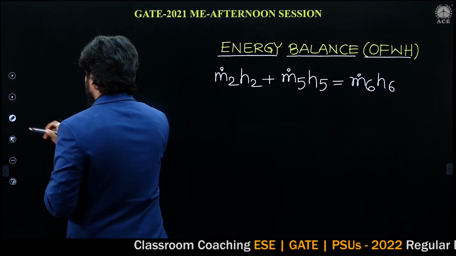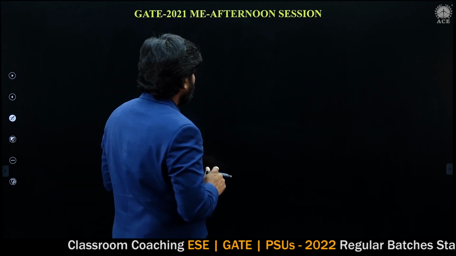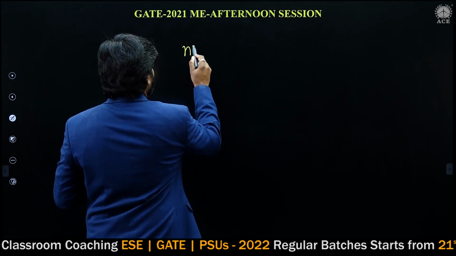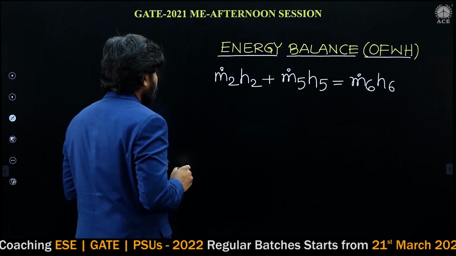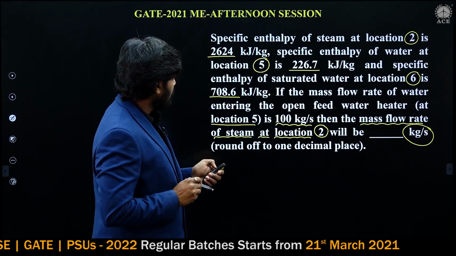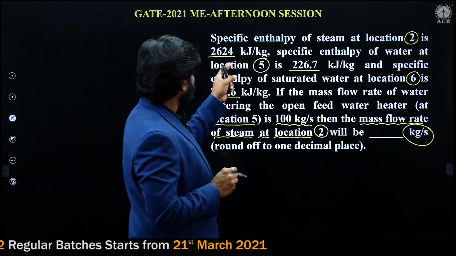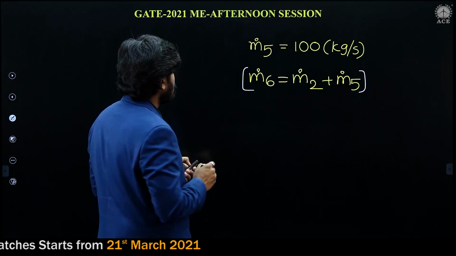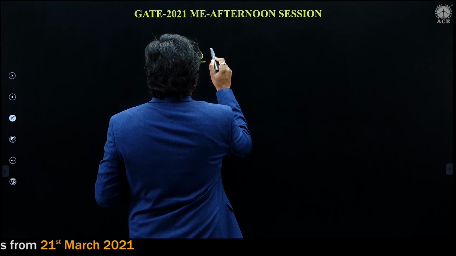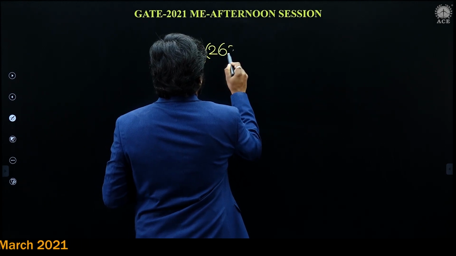Now let's substitute; m dot 2 is to be calculated. What is H2, the enthalpy at section 2? At 2, enthalpy is 2624.